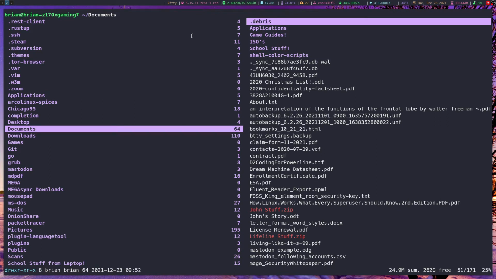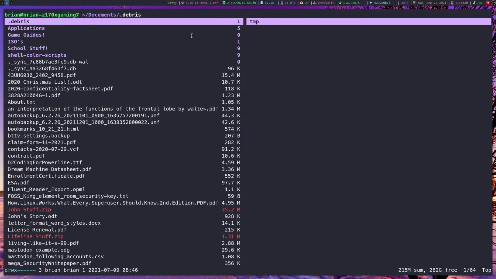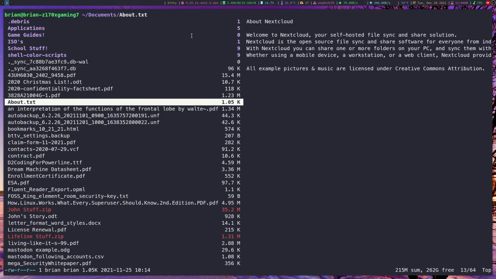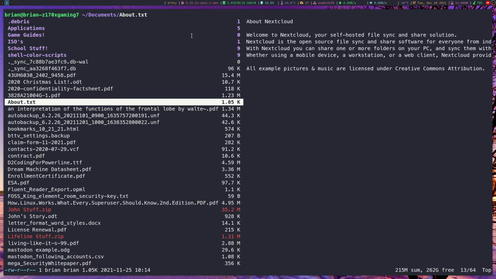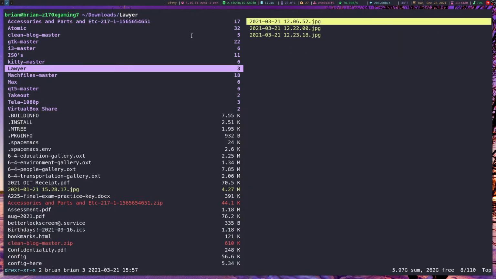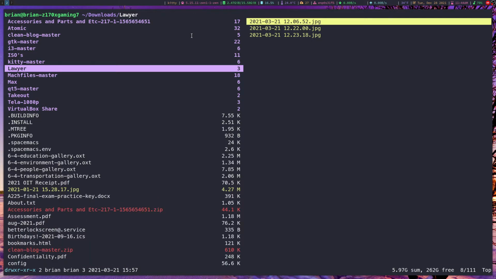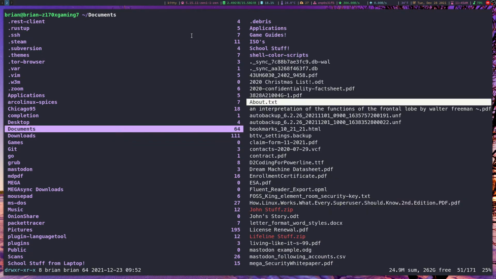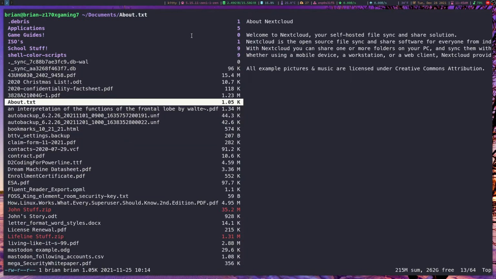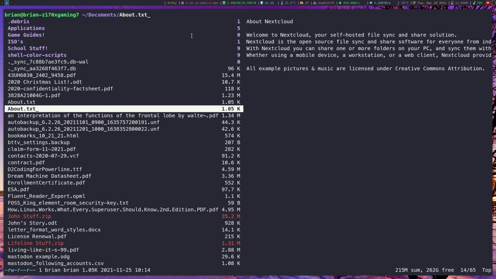If you want to copy something from one directory to another, that's really easy to do. So if we go here to a nice little text file that I use for a lot of different things, you do YY for yank to copy, and then if you wanted to go over to say downloads and copy in here, PP to paste it, and then it's right here. To cut, you simply do DD, and then you go back to wherever you wanted to put it, and then PP, and then it pastes it. So there's copy for YY and cut for DD.